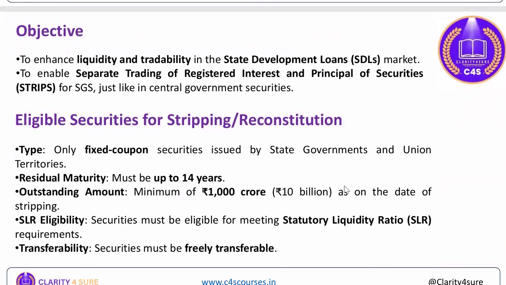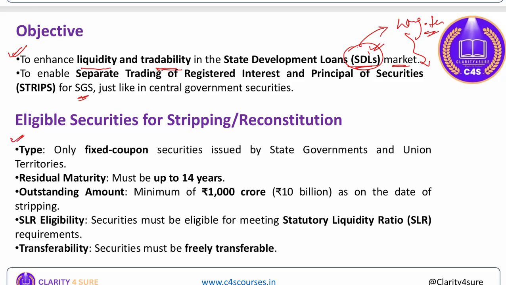Now tell me, what is the objective? Why has RBI announced these strips? What is the objective for state governments? Obviously to enhance the liquidity and credibility in the state development loans market, to make it more penetrable, to bring more investors into state development loans, because states usually generate revenues through such loans in order to invest in long-term projects. All right, to enable separate trading of registered interest and principal securities for state government securities, just like central government dated securities.